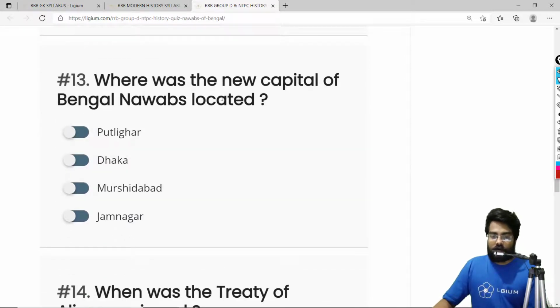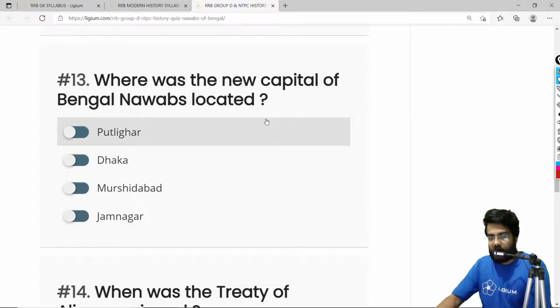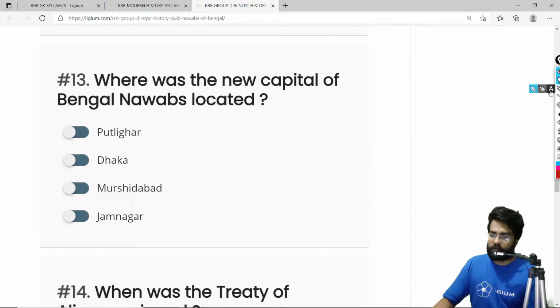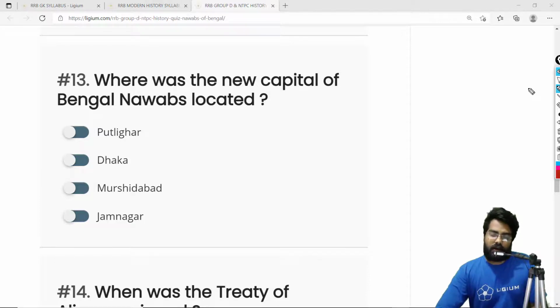Where was the new capital of the Bengal Nawabs located? So earlier, when Murshid Quli Khan started as the new Bengal Nawab, he actually had the capital in Dhaka, which was later shifted to Murshidabad. Now one of the reasons it was shifted to Murshidabad was that Murshidabad was on the banks of River Ganga, and on the banks of River Ganga many European powers, especially the East India Company, were establishing their bases. So Murshid Quli Khan decided that he should keep an eye on these foreign European powers.